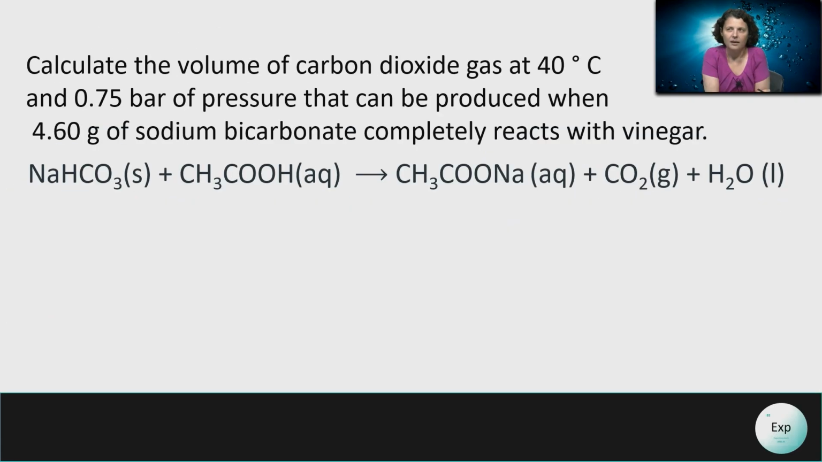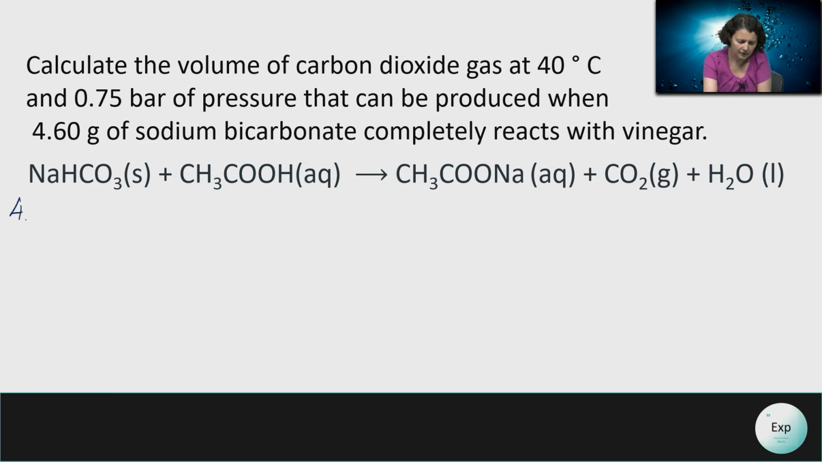Another experiment that works with the generation of a gas is the reaction between the sodium bicarbonate and vinegar. And here is the chemical reaction associated with the process. The sodium bicarbonate is the baking soda and the acetic acid is the active ingredient in vinegar. If we know the mass of the sodium bicarbonate, we should be able to determine the number of moles of gas produced in the process.